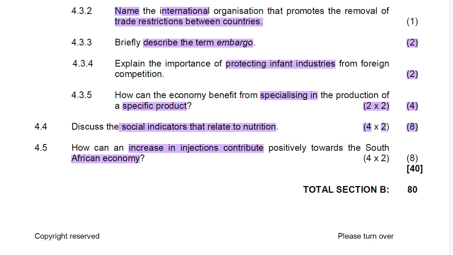Dietary diversity and meal frequency. This indicator reflects the variety and frequency of food consumption, which is important for ensuring adequate intake of essential nutrients. Then infant and young child feeding practices. Breastfeeding and complementary feeding practices are crucial for child growth and development, and indicators related to this are important for assessing infant and young child nutrition.